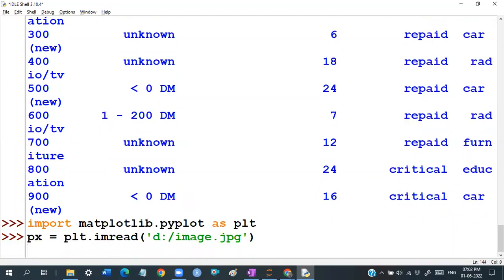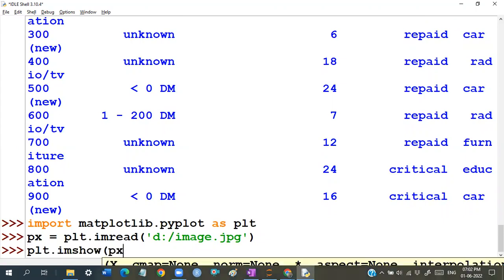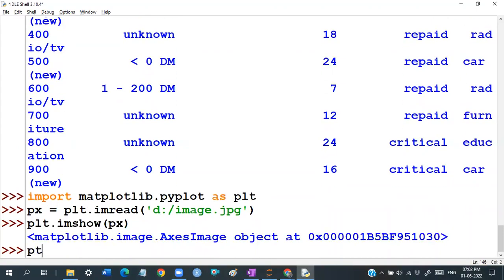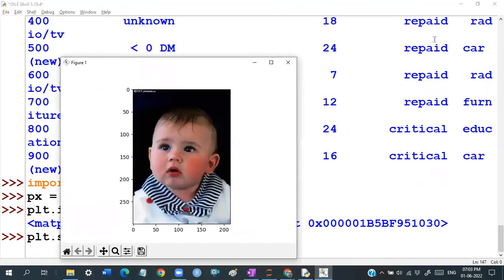It is going to be some kind of pixels, so I'll just show you. Have a look at this one, guys. plt.imshow of pixels, and I'll say plt.show. Don't worry about that. This is the image, guys. You can see the scale from 0 to somewhere around 280 something. Here it is from 0 to this one.